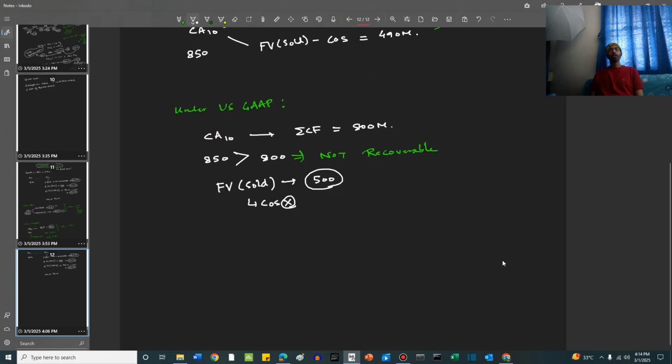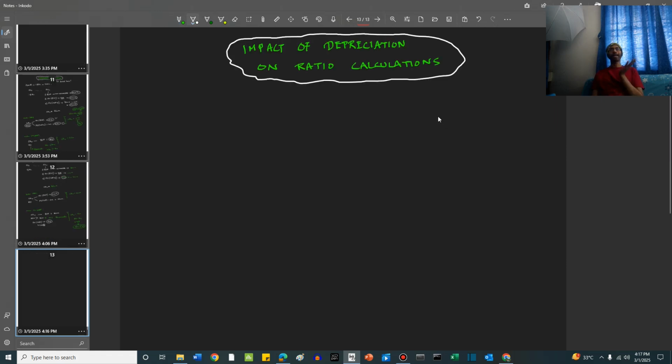Now, with this value, it replaces the existing carrying amount. So the new carrying amount becomes 500. So the difference is 850 minus 500, which is equal to 350. This is taken in the income statement of period 10 as a loss. Impact of depreciation on ratio calculations.